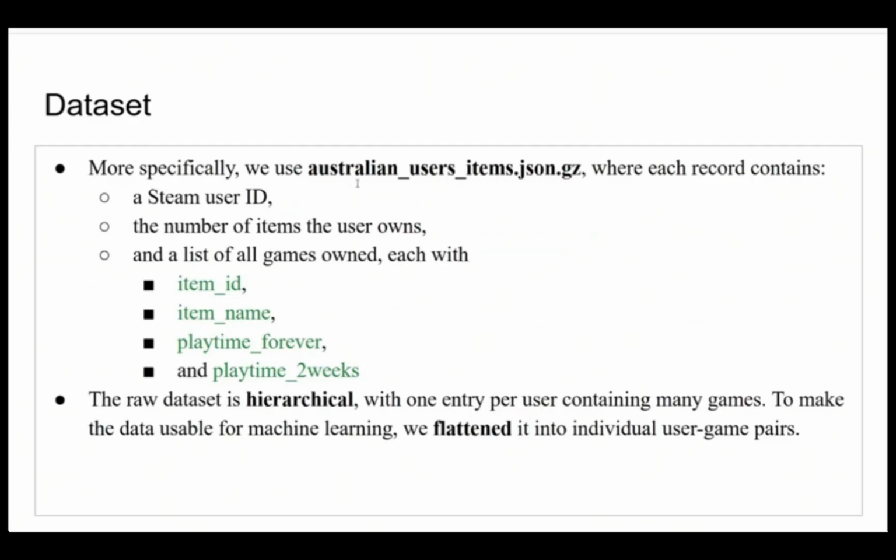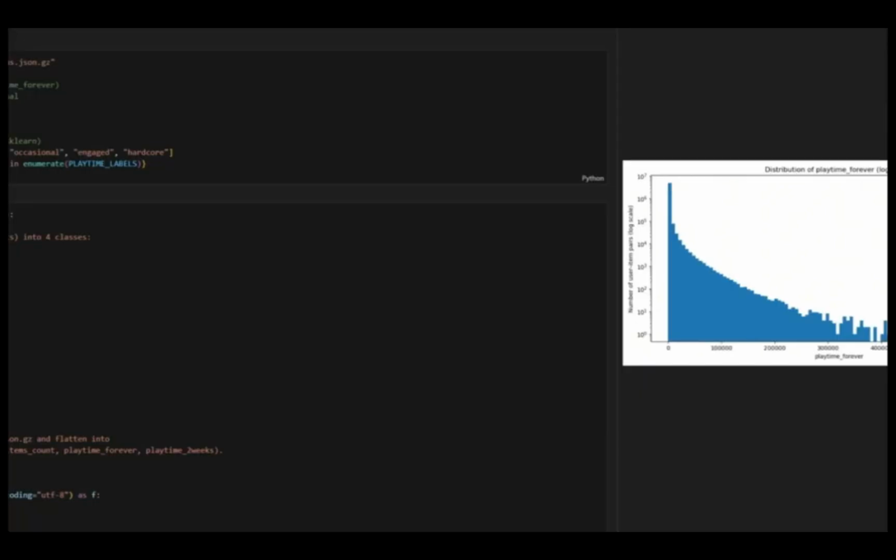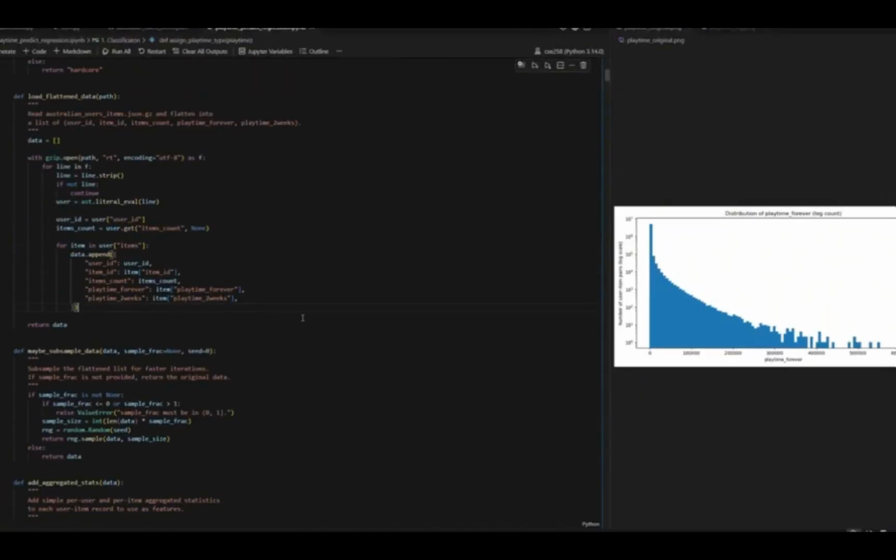More specifically, we use Australian user items.json.gz, where each record contains a Steam user ID, the number of games they own, and the list of all games they own, which contain item ID, item name, playtime forever, and playtime in 2 weeks. The raw dataset is hierarchical, with one entry per user containing many games. To make the data usable for machine learning, we flatten it into individual user-game pairs.